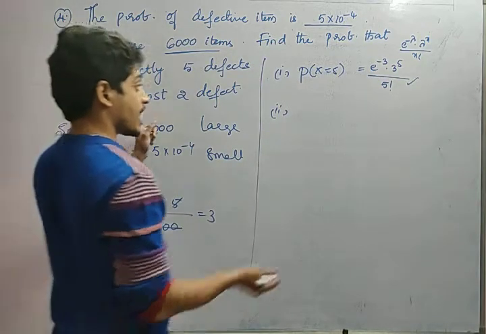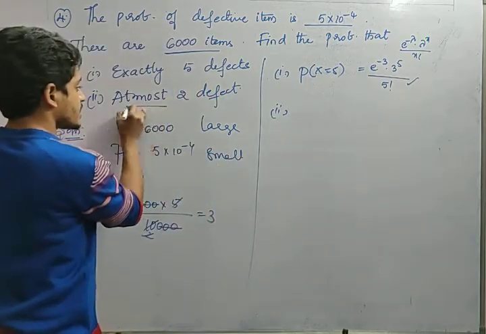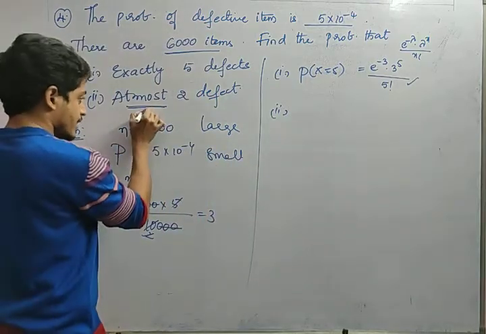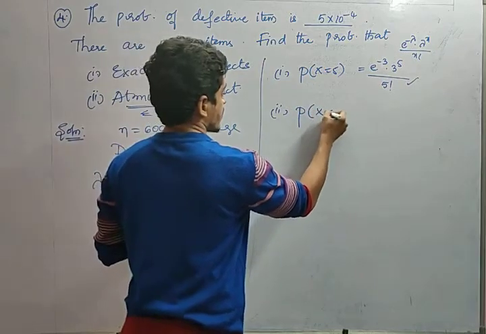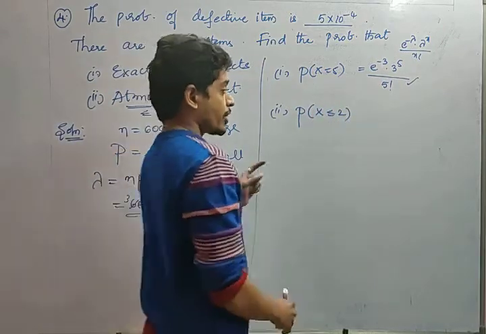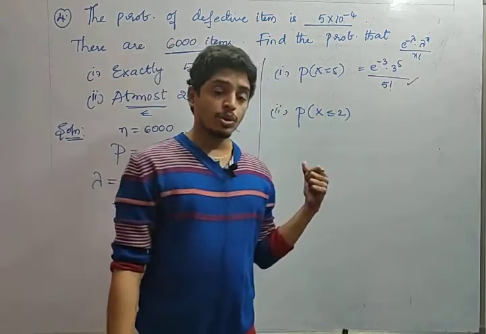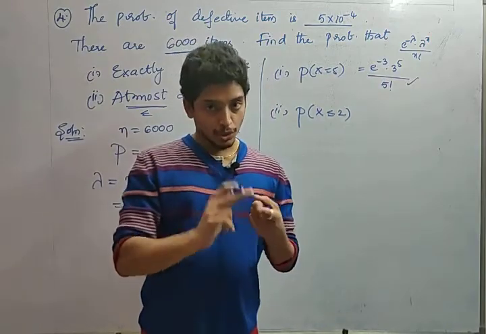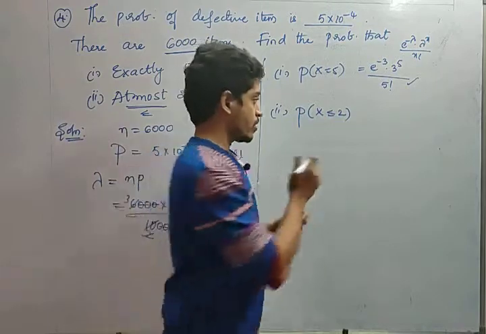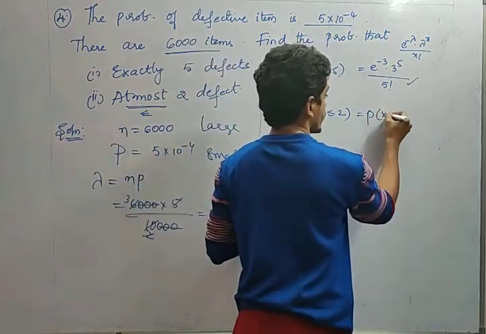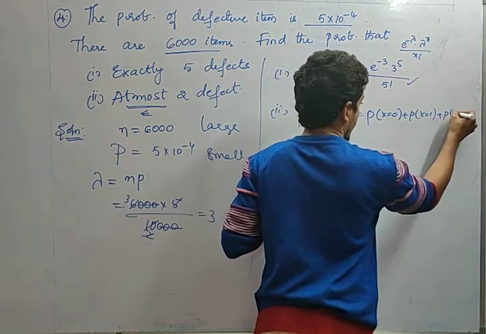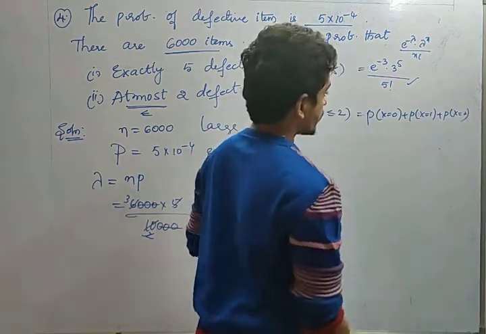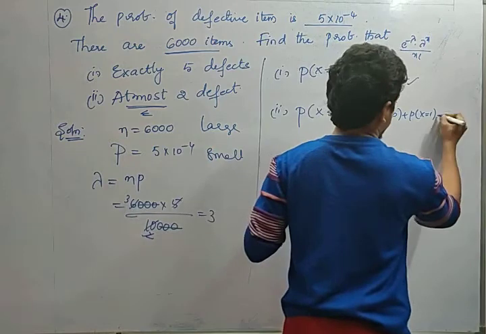Okay friends, now the second question. What he is asking is at most 2 defects. At most in the sense, greater than or equal to or less than or equal to? Less than or equal to. So x less than or equal to 2. How can we get P of x less than or equal to 2? Less than or equal to 2 means 2, 1, 0. So P of x equal to 0 or P of x equals 1 or P of x equals 2. So these three.